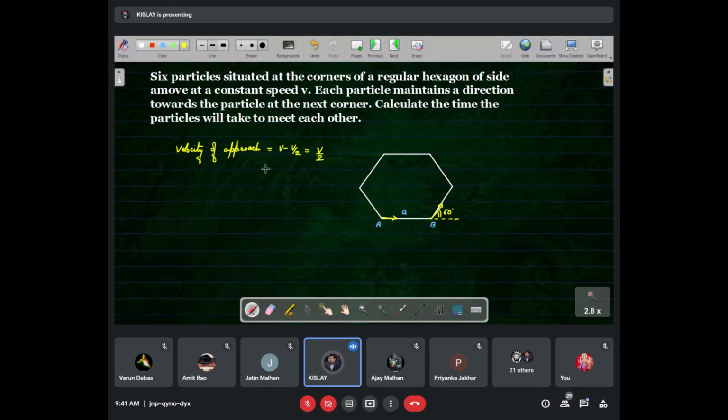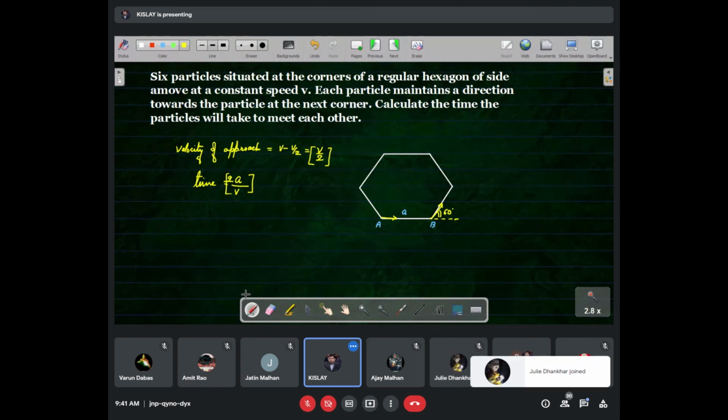So we subtract and the velocity of approach will be V by 2. In the same way we can find the time: distance upon velocity of approach. Distance is A and velocity of approach is V by 2. So this will be your answer.